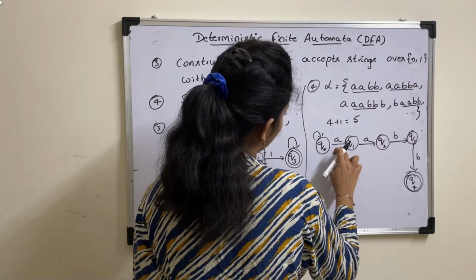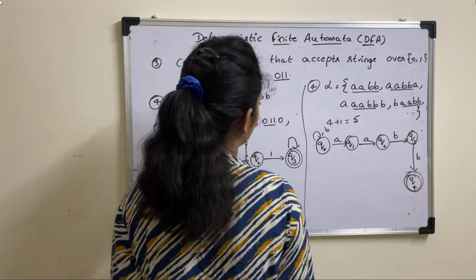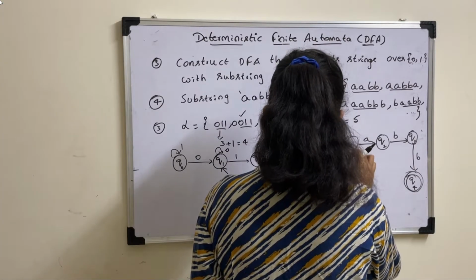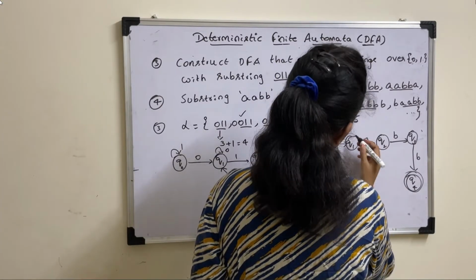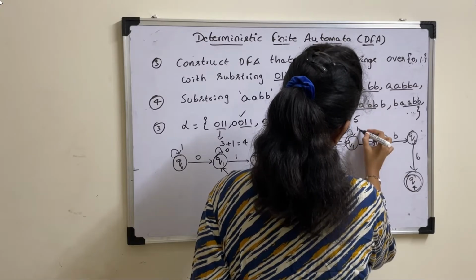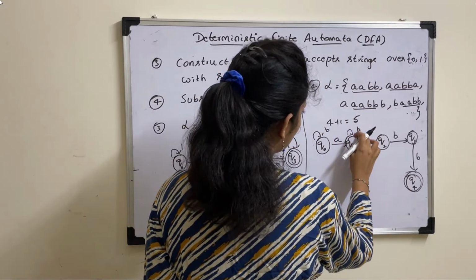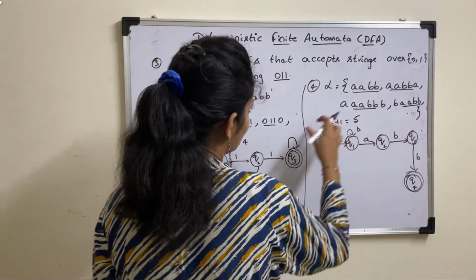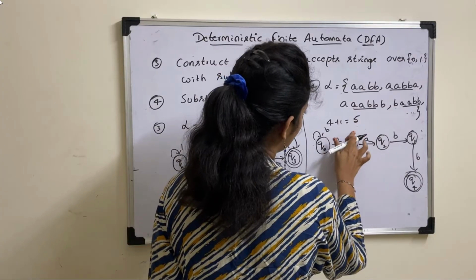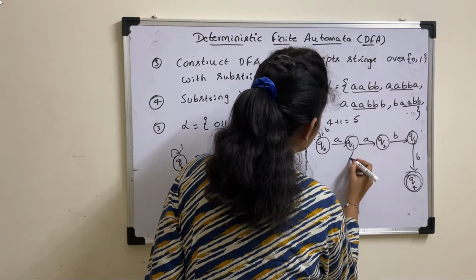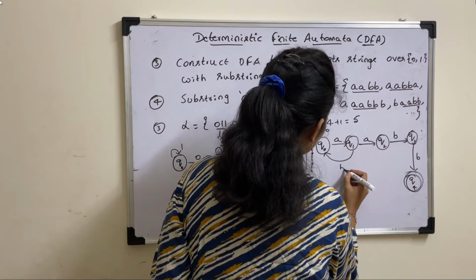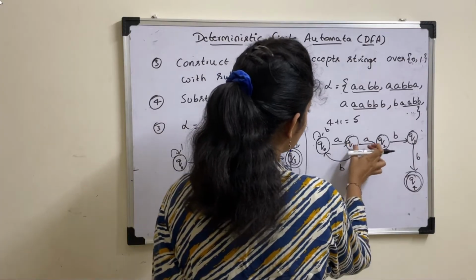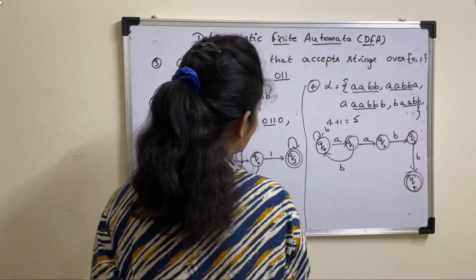As we already applied A on Q0, you can use B on Q0. Next, on Q1, we already applied A. If you apply B, then you will get the substring AB, but our string is not AB, it is AABB. So this is not allowed. So write this as on B, change state from Q1 to Q0. We should not disturb the AABB sequence.